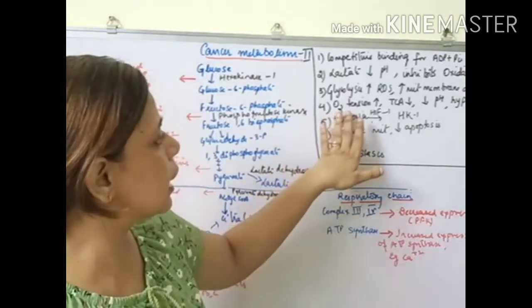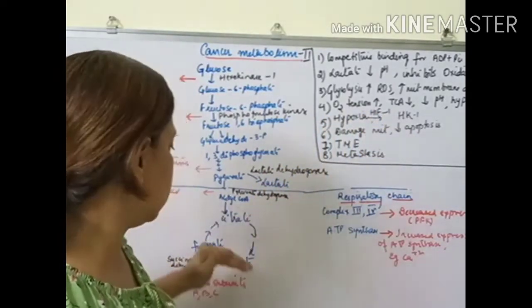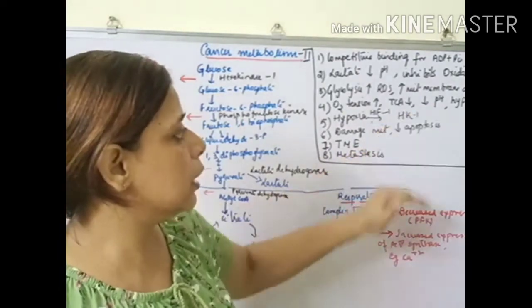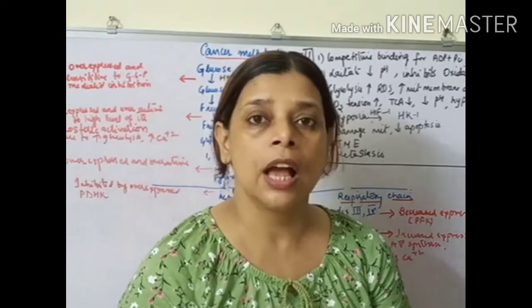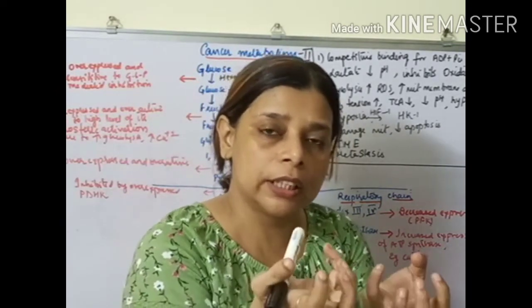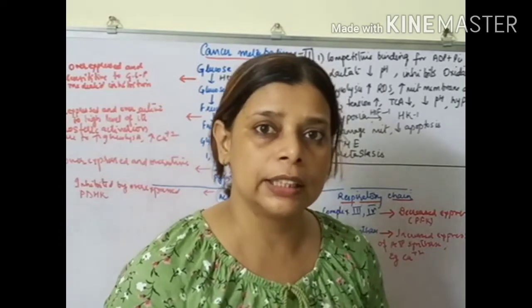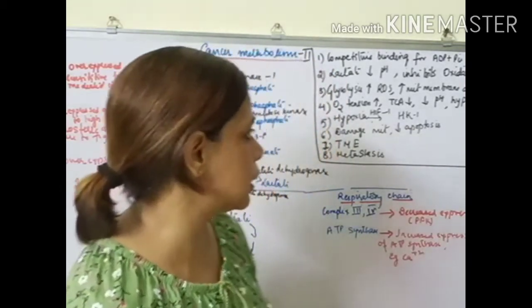The next one is decrease in oxygen, which causes a decrease in the TCA cycle and a decrease in the pH, and it leads to hypoxia. A condition called hypoxia is where there is a low level of oxygen and the cells try to survive in the low level of oxygen.